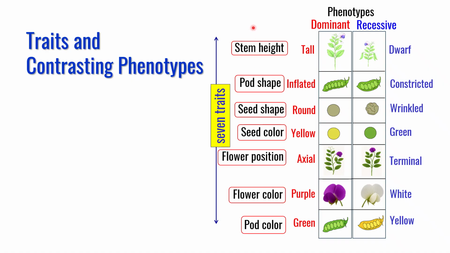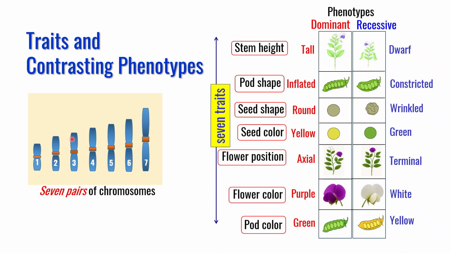So as I said, he used 7 unique traits. They are unique because there was no interaction between these traits, and also there was no linkage. It means they were not on the same chromosome. So it will be interesting to know that there are only 7 chromosomes in pea plant. The karyotype of pea plant was not known at the time of Mendel, but now we know there are only 7 chromosomes. Therefore, these 7 traits appear to be on separate chromosomes.